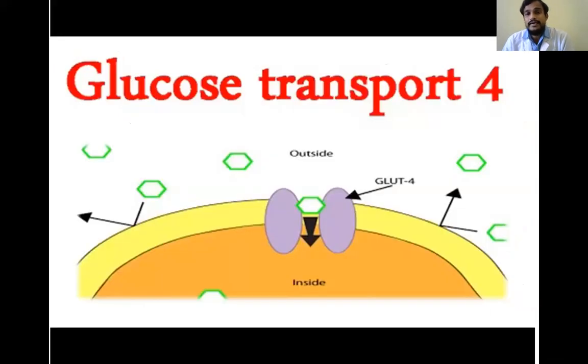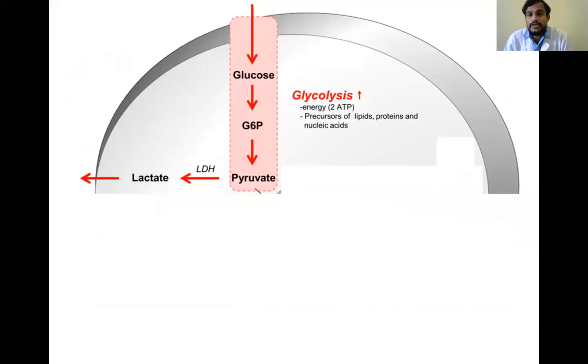Here you can see the insulin makes glucose transporter 4 open, and all the glucose enters the peripheral cells of the body. The entry of glucose into the peripheral cells is known as glucose uptake. After entering the peripheral cells, the glucose undergoes glycolysis, in which glucose is converted to pyruvate, lactate, and finally energy is released in the form of ATP. This is the normal mechanism that is happening in a healthy individual.